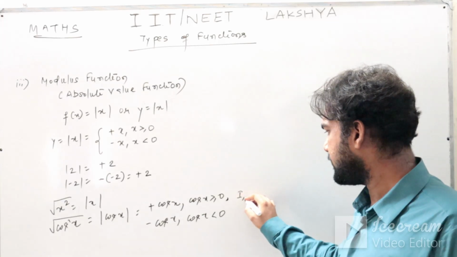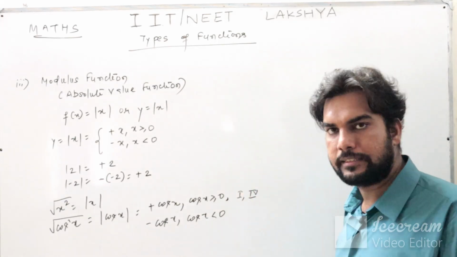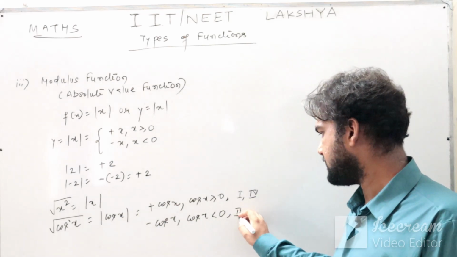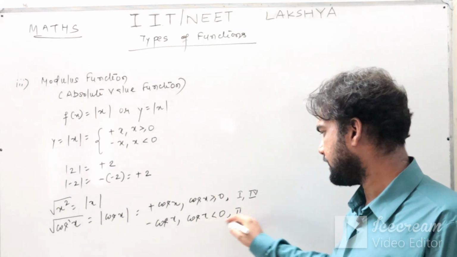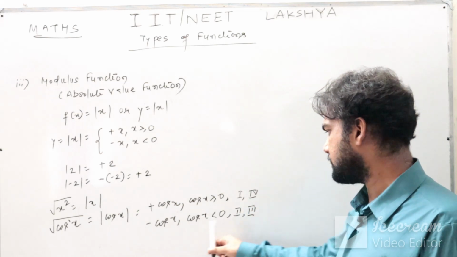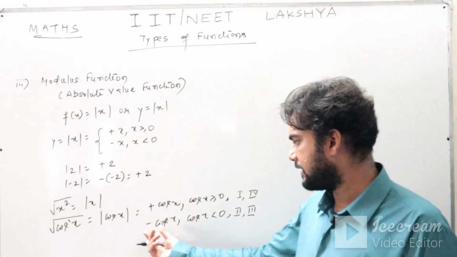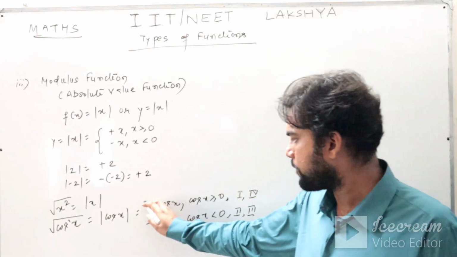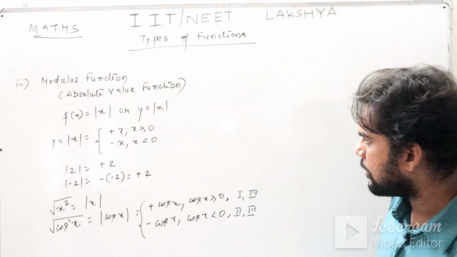In your first quadrant and fourth quadrant, cos x is a positive function, whereas in your second quadrant and third quadrant, cos x is negative. So you have to take minus of cos x as far as this function is concerned. I hope this concept is clear to you. And we can draw the graph also.